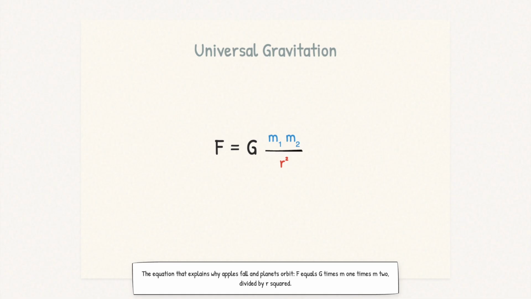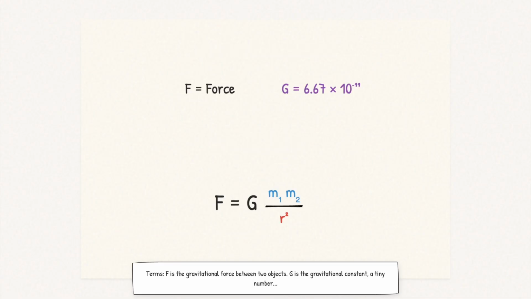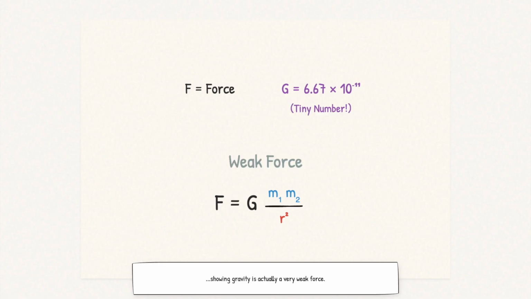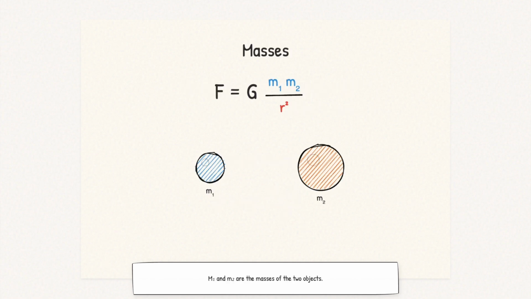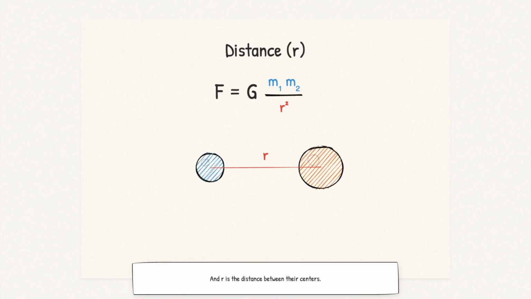Universal gravitation. This equation explains why apples fall and planets orbit. F equals G times m1 times m2 divided by r squared. Where F is the gravitational force between two objects, G is the gravitational constant, about 6.67 times 10 to the negative 11, a tiny number that shows gravity is actually a very weak force. m1 and m2 are the masses of the two objects, and r is the distance between their centers.